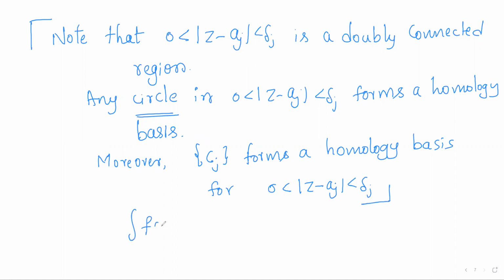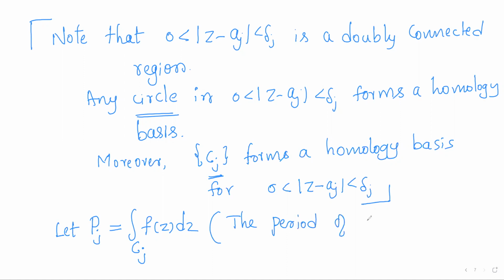Consider the integral of f of z over the closed curve Cj. As Cj is a homology basis element, the integral of f of z over a homology basis element will give you the period. We know that. So take it as Pj. This is the period of f of z with respect to the homology basis element Cj. Let us define Rj to be Pj by 2 pi i.